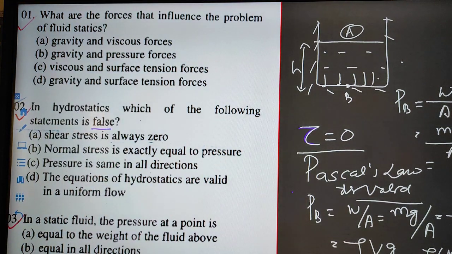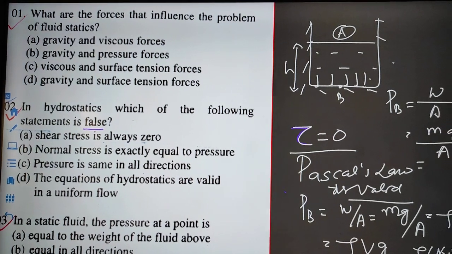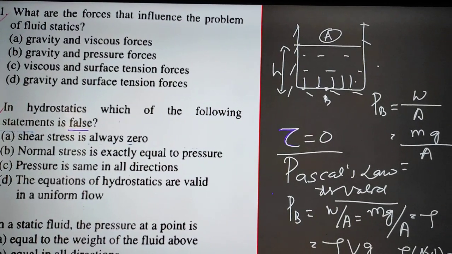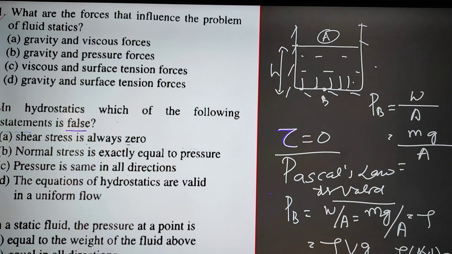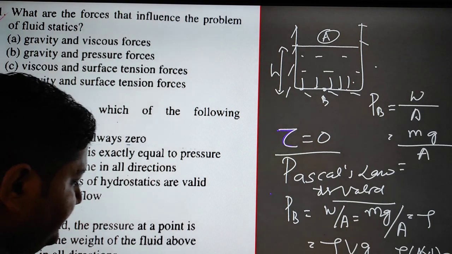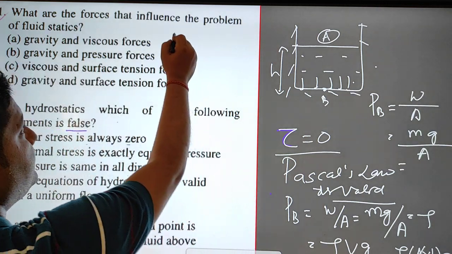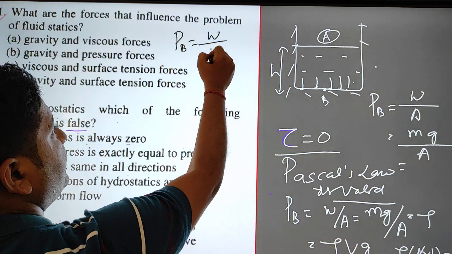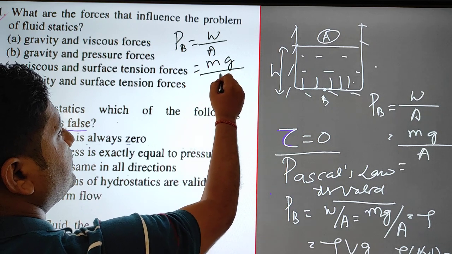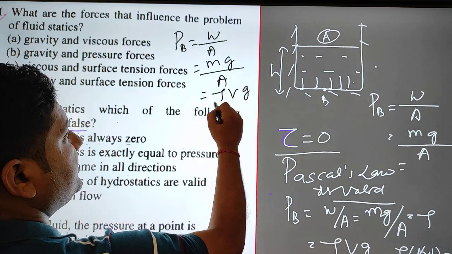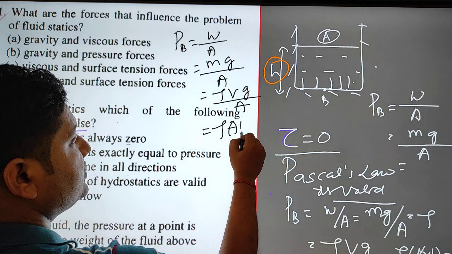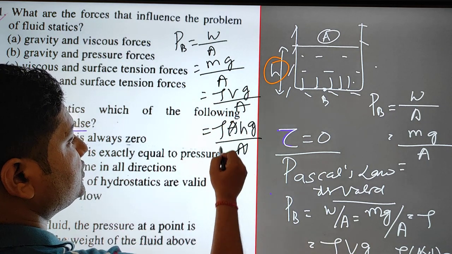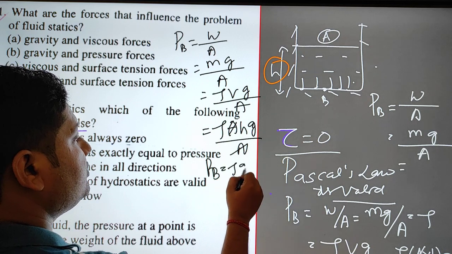So A cancels, and the pressure at point B is equal to rho g h. I am writing it here, as it is not visible. Pressure is W by A, that is mg by A. Mass is density into volume, so it is density into volume into g divided by A. The volume is area into height, so it is density into A into H into g divided by A. So A cancels, and the pressure at point B is equal to rho g h.